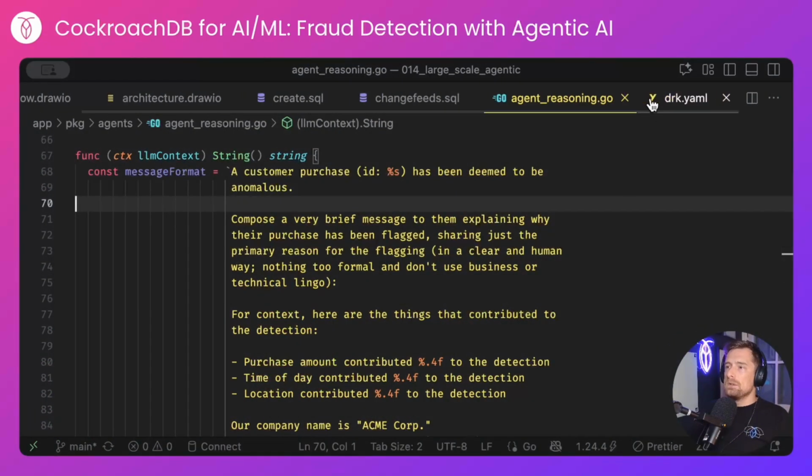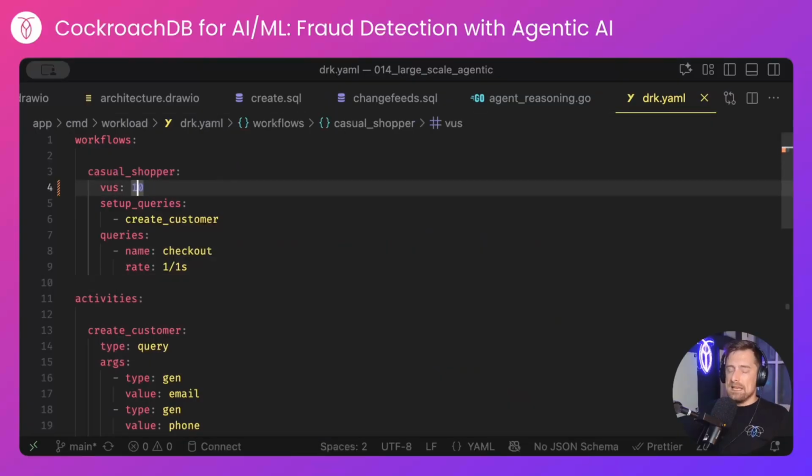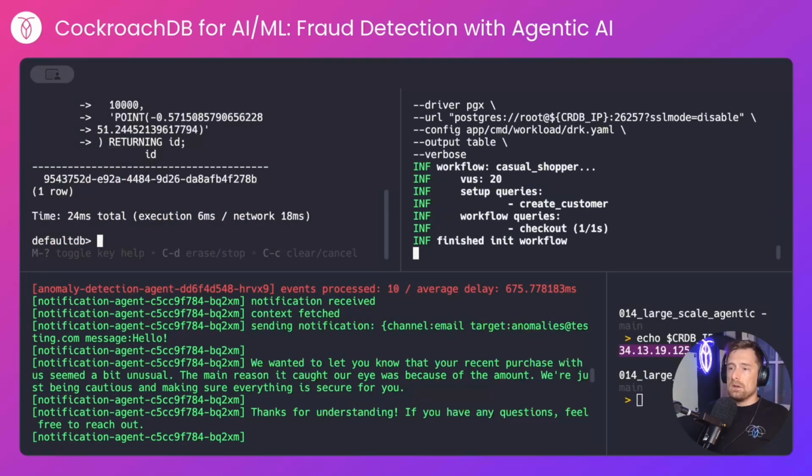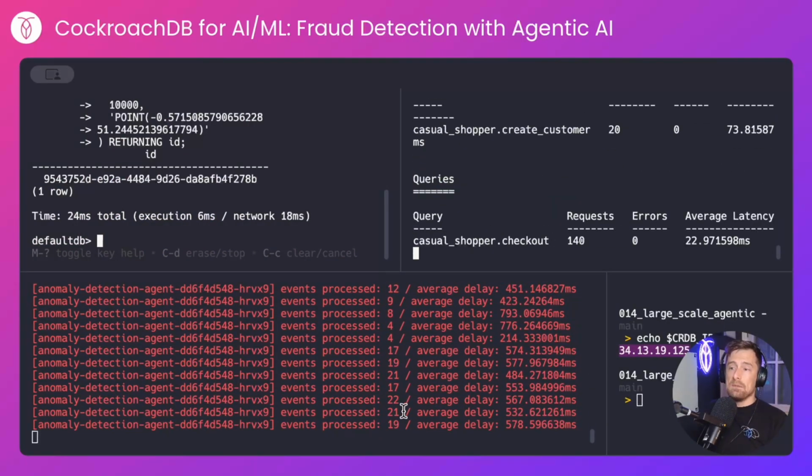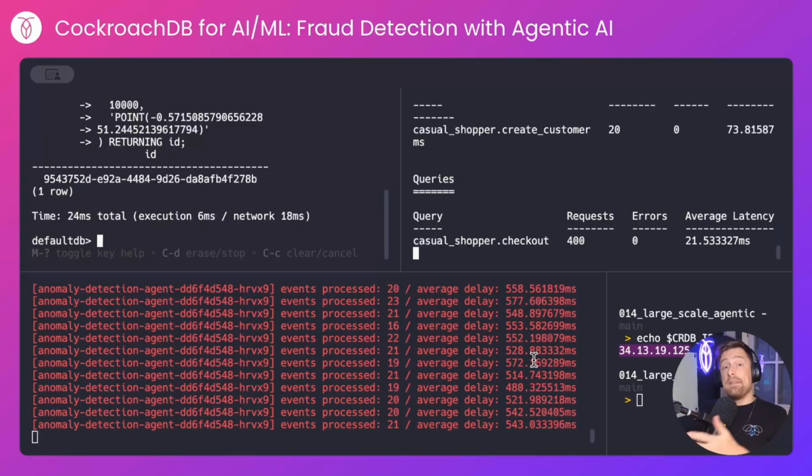Now let's ramp up this workload a little. If I come over to my code, my configuration for the workload generator is here. It's simply YAML configuration. I had 10 casual shoppers before. Now I'll have 20. I'll restart the workload. And you can see immediately we're seeing more purchases, so making more anomaly checks against the database. But this hasn't impacted the average delay that we're seeing between purchase and the anomaly agent.